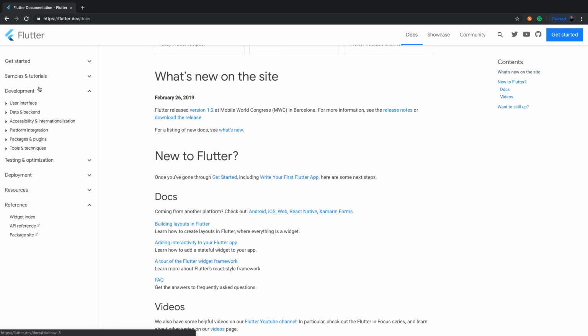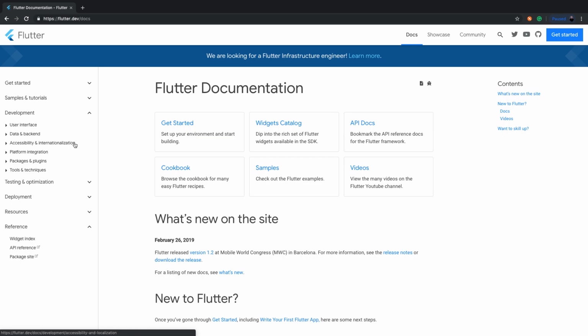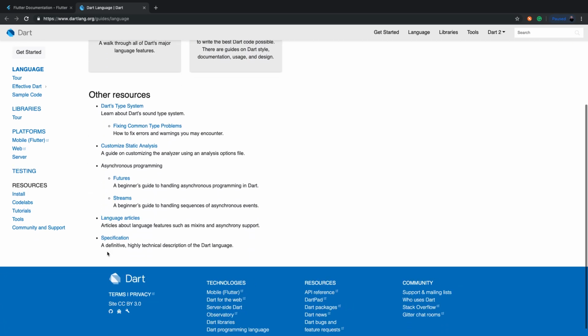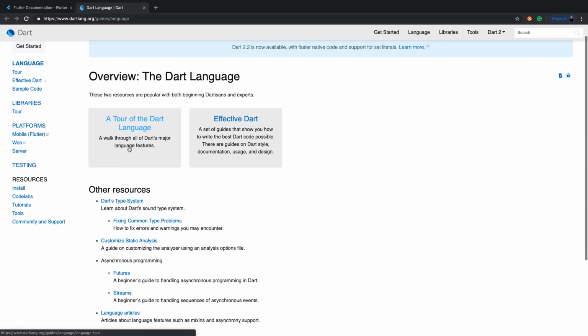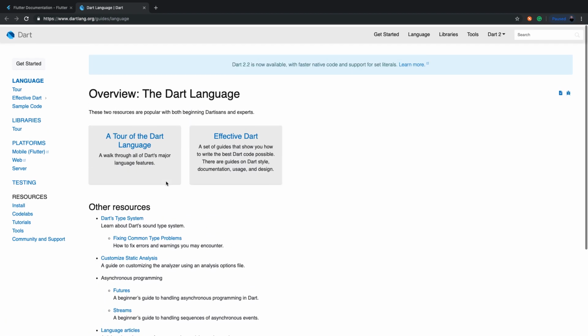So before going into actually the development of Flutter, you need to learn what Flutter was written in, and it was written in Dart. So your best way after installing and such is to come here and look at the Dart language overview. Dart was also created by Google, and it is what Flutter is written in. To be able to best understand Flutter, you need to understand what Dart can do, and its language.